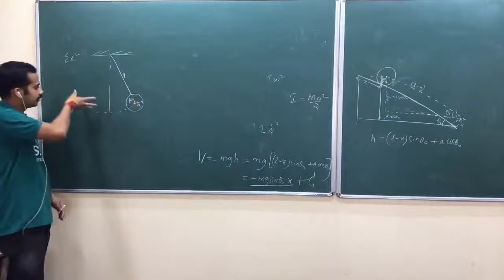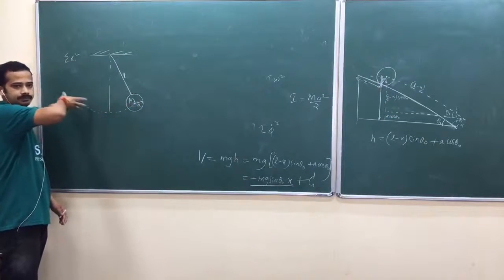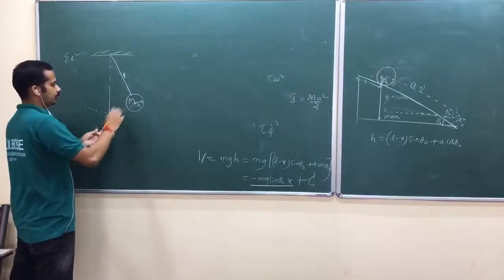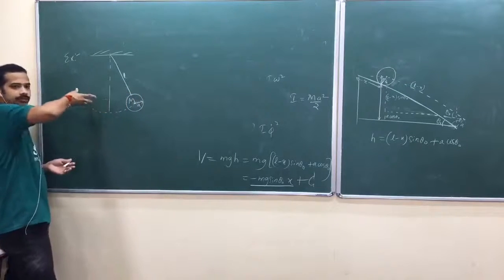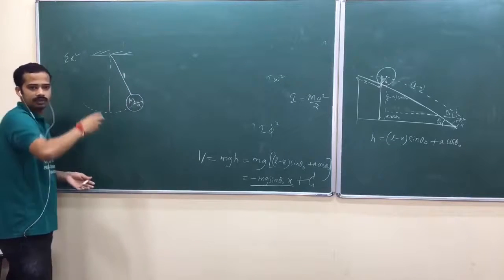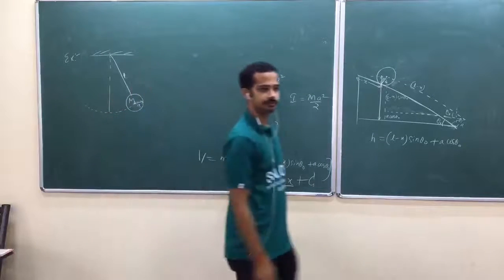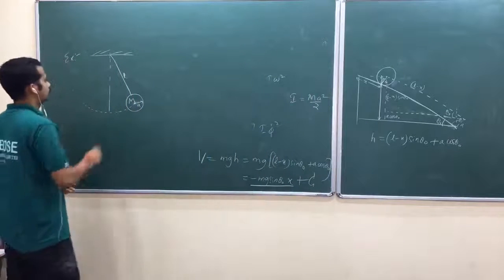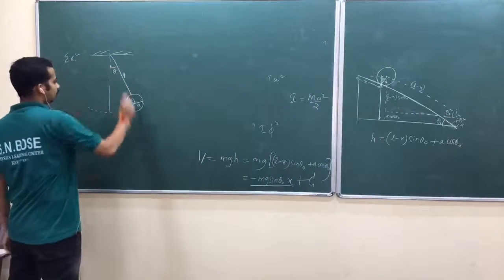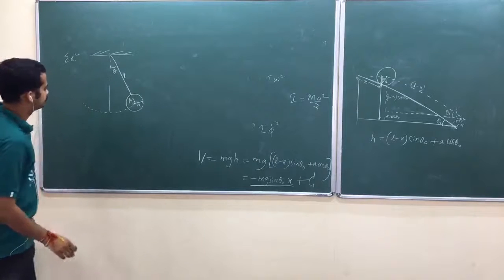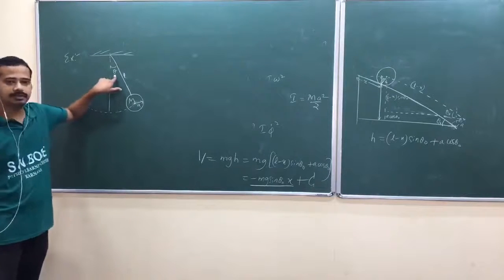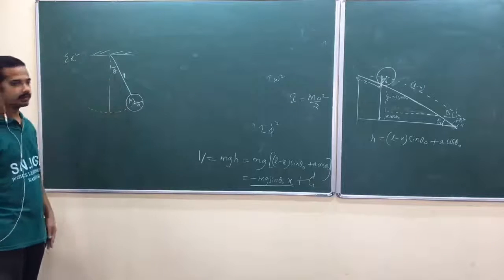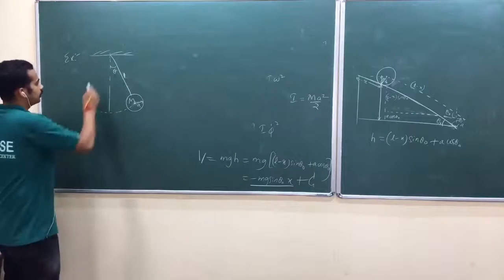So it is coming like this. This hook is constant, so it is coming like this. When you sit on the center of mass, you will feel some rotation. You have to take that also into account. But that rotation is decided by this theta only. That rotation is decided with this theta only. Can you just do this one?